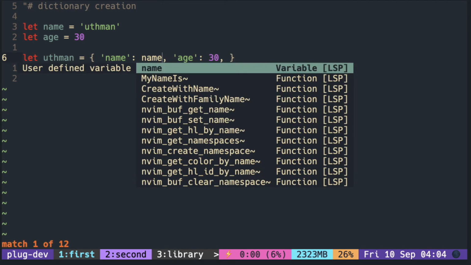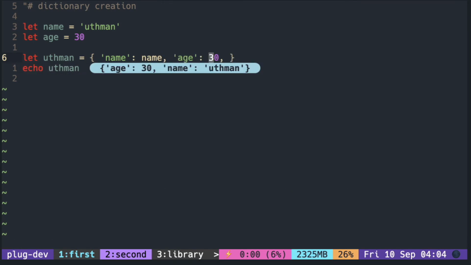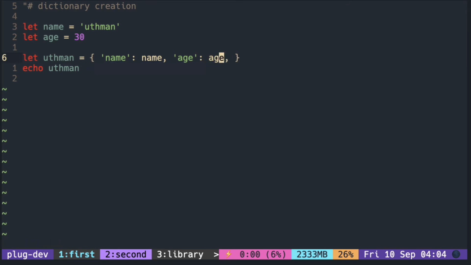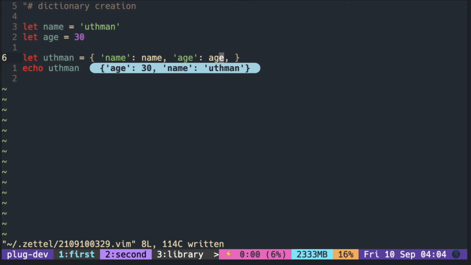If you don't put the quote around the value, Vimscript looks for the variable with that name. And of course, you get an error if there is no such variable found.